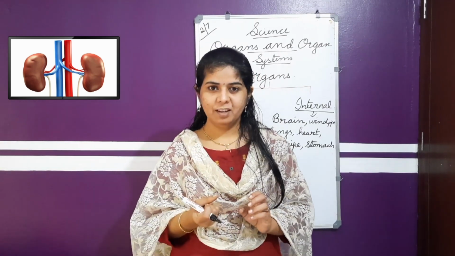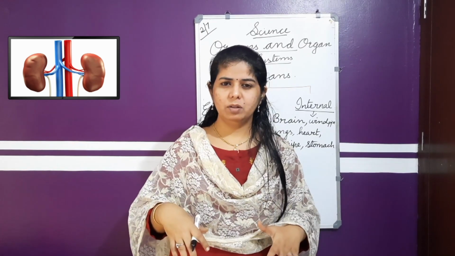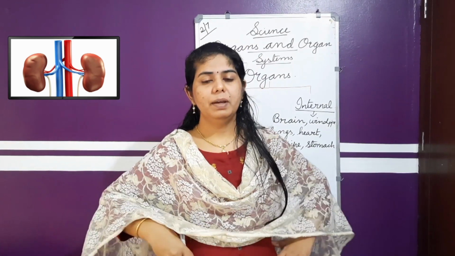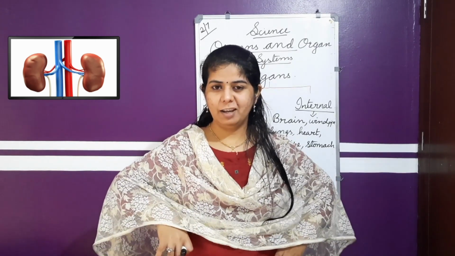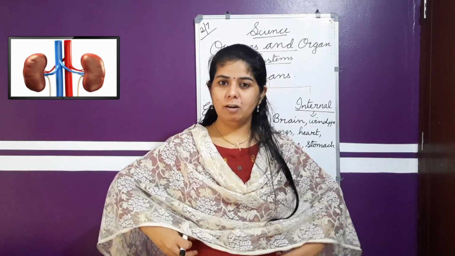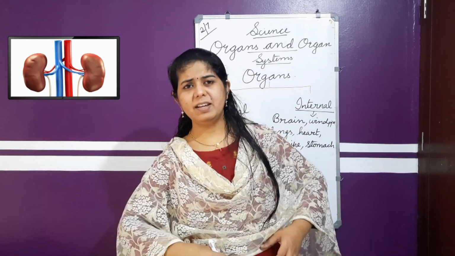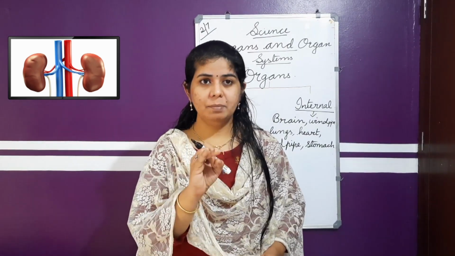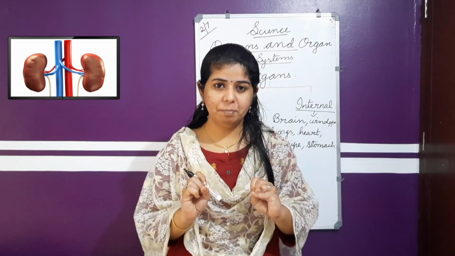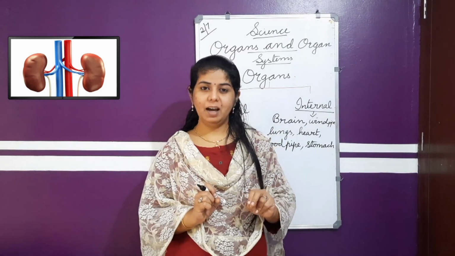The waste water enters this sieve, that is, these two organs. All the important things are taken and given to the body, and the waste goes out in the form of urine. That filtration is done by the two bean shaped organs in our body.